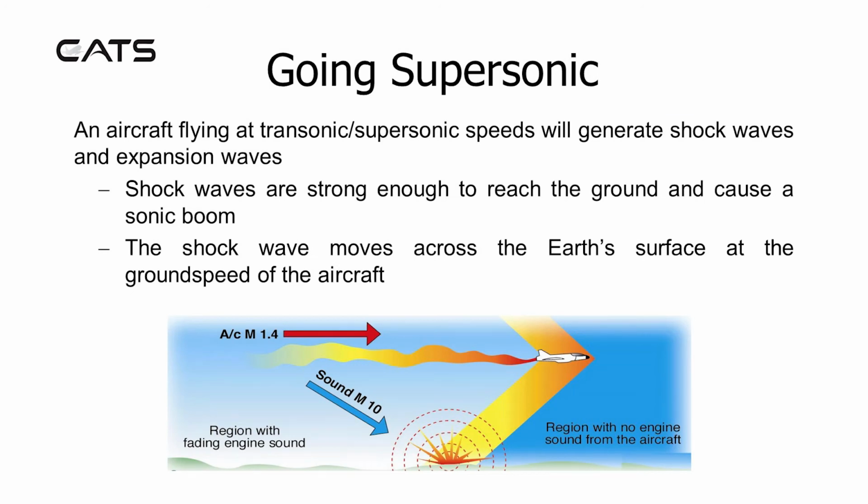Going supersonic. An aircraft flying at transonic and supersonic speeds will generate shock waves and expansion waves. Shock waves are strong enough to reach the ground and cause a sonic boom. The shock wave moves across the Earth's surface at the ground speed of the aircraft. In front of the aircraft, there will be a region with no engine sound.